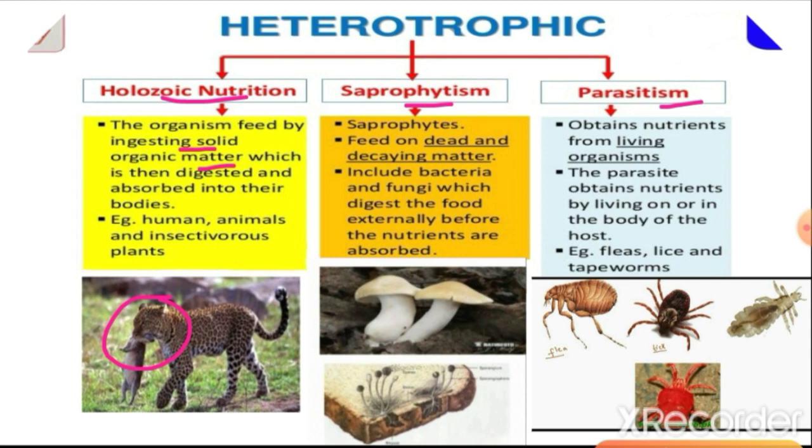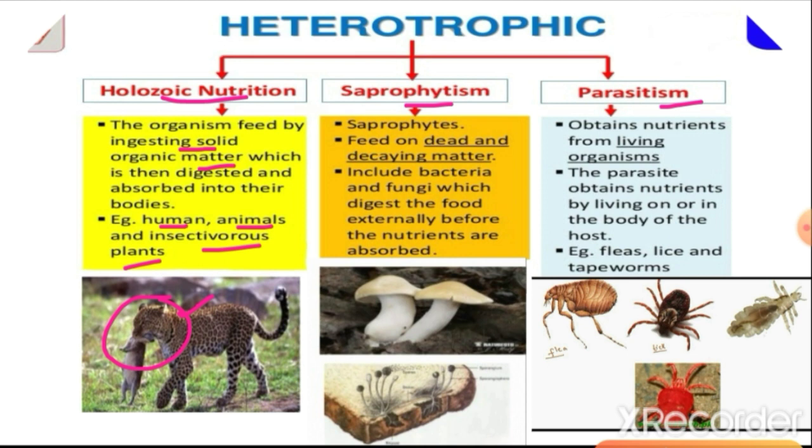In this category we have human beings, we have animals, like these mammals mainly, that we can say have holozoic nutrition. Then insectivorous plants are also an example of holozoic nutrition. Insectivorous plants are the plants which eat insects, so they engulf the insects for the proteins.